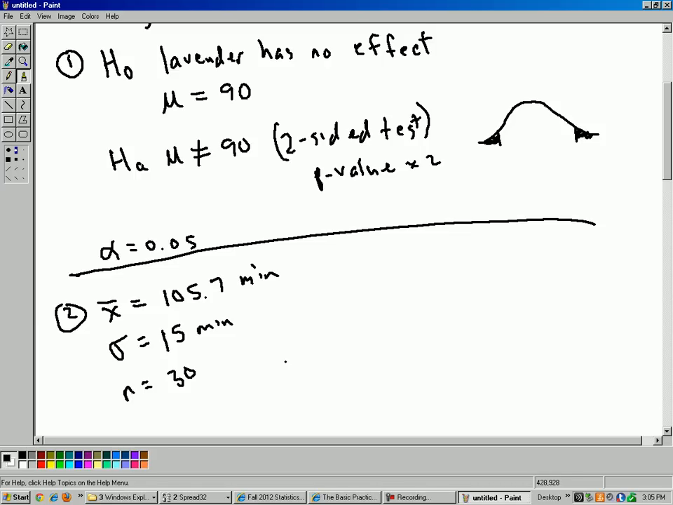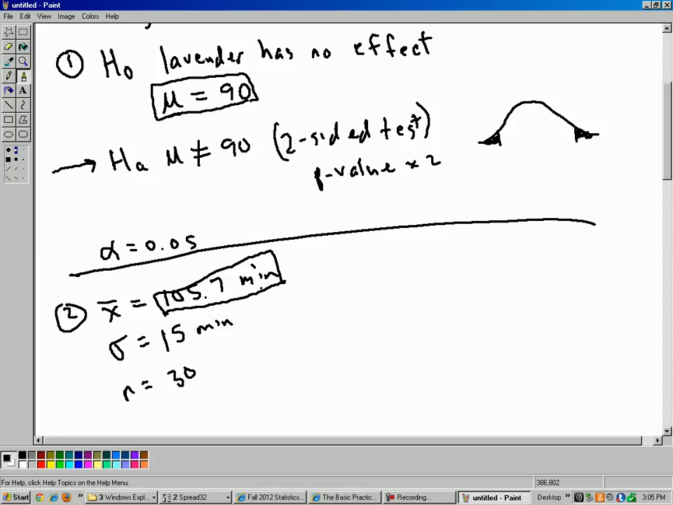Okay, now already I'm starting to think I'm going with the alternate here. I think this null, based on what I see so far, is going to be false, because look how much larger it is. The sample mean is over 15 minutes longer than what the null is suggesting right here. So just by that comparison, that's a pretty good indication that the null is false.